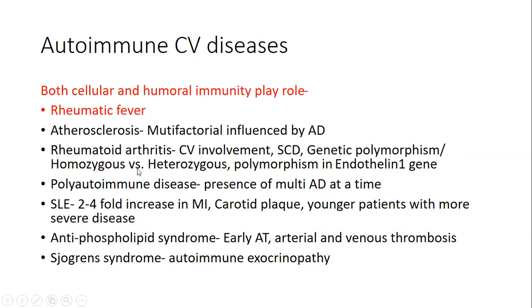If the person is homozygous for that allele, a defective allele which produces early cardiovascular involvement, the disease will be much more severe and will present earlier. In heterozygous, it will be later. So with polyautoimmune disease, not only will the person suffer from one autoimmune disease, but multiple autoimmune diseases may be present at the same time, and that may give rise to a very severe type of cardiovascular disease also.